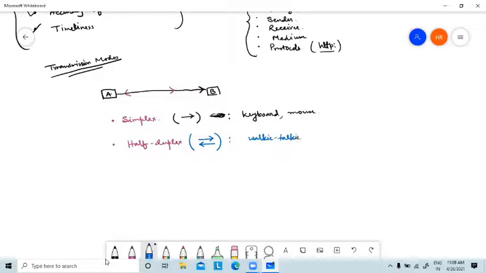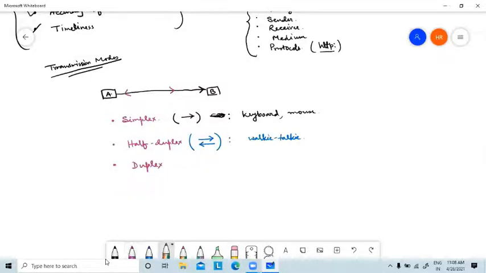Correct? In the case of a walkie-talkie, if you see in movies, when someone is telling something, after saying "over," the receiver can say something. So this is half duplex mode. Data can transmit both ways, from sender to receiver and receiver to sender, but not at the same time, not simultaneously. And there is another mode, obviously, which is duplex mode.